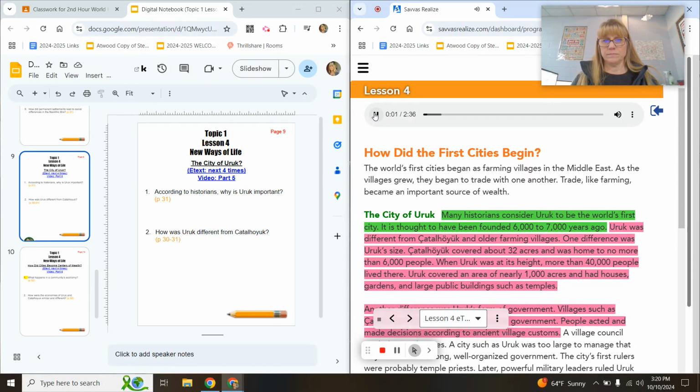How did the first cities begin? The world's first cities began as farming villages in the Middle East. As the villages grew, they began to trade with one another. Trade, like farming, became an important source of wealth.